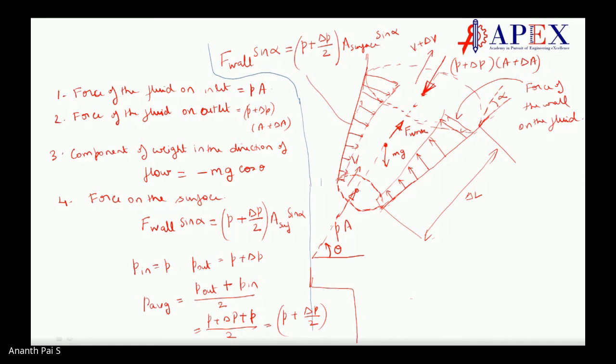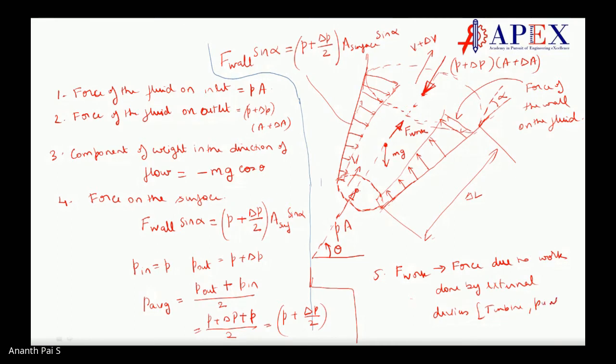So this is delta P by 2. Correct. Next point. After this, another point is force. Fifth one. F work is force due to work done by external agency, external devices, I'll say devices like turbine or pump.